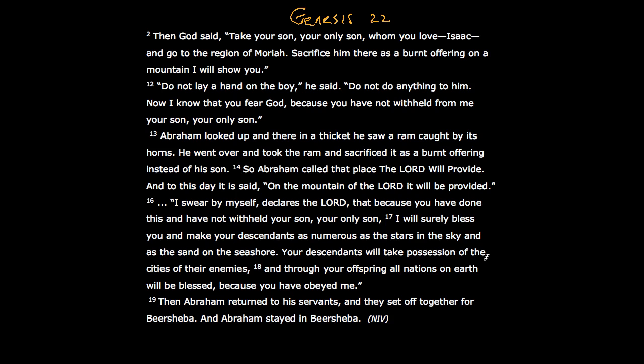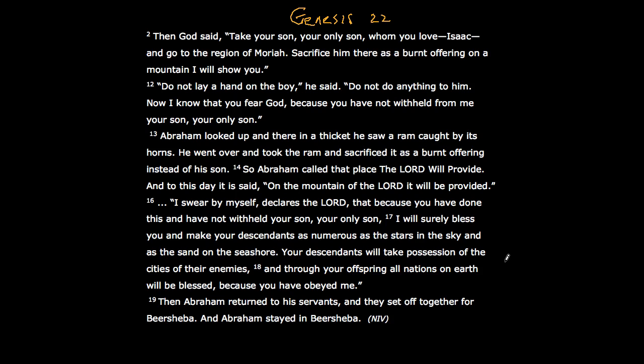Then God realized in the previous verses that Abram is willing to sacrifice Isaac. And now verse 12. "Do not lay a hand on the boy," he said. "Do not do anything to him. Now I know that you fear God, because you have not withheld your hand from your son, your only son." Abram looked up, and there in a thicket he saw a ram caught by its horns. He went over and took the ram and sacrificed it as a burnt offering instead of his son. So Abram called that place, "The Lord will provide." And to this day it is said, "On the mountain of the Lord it will be provided."